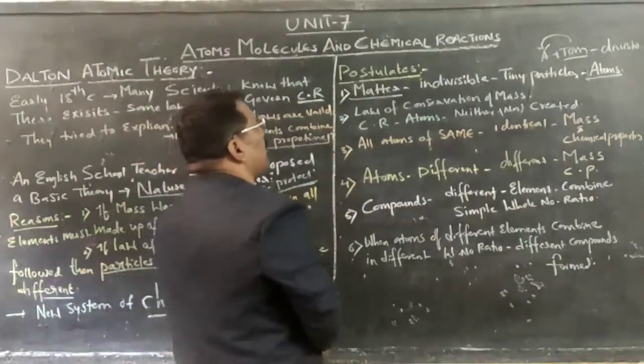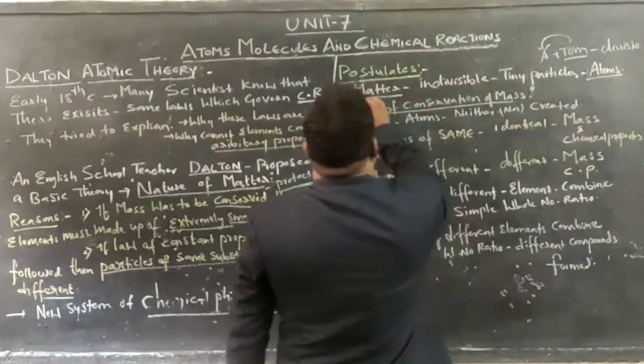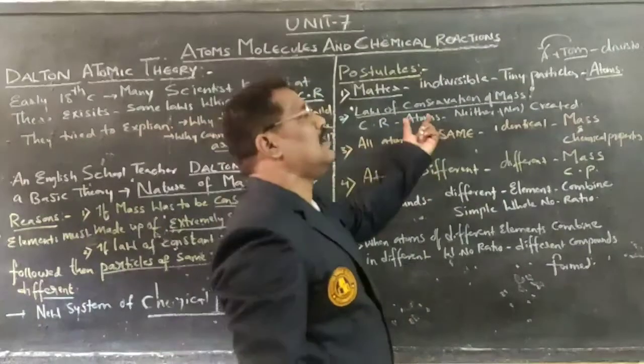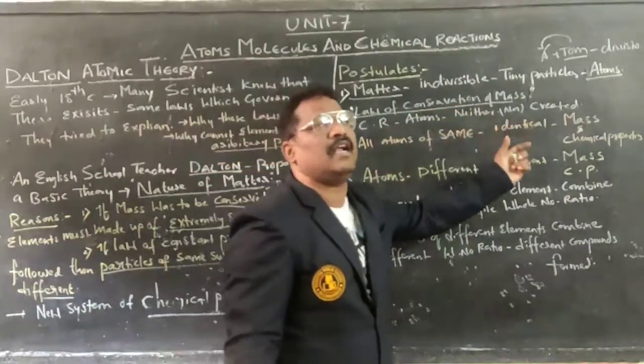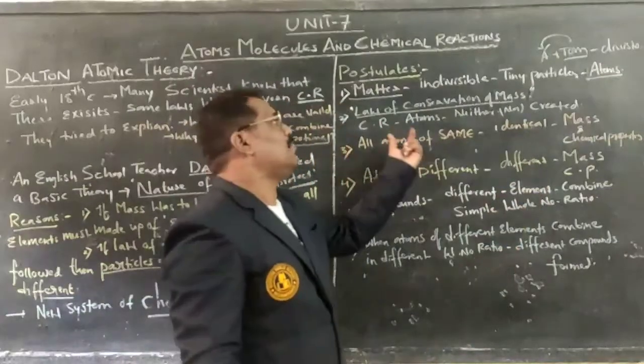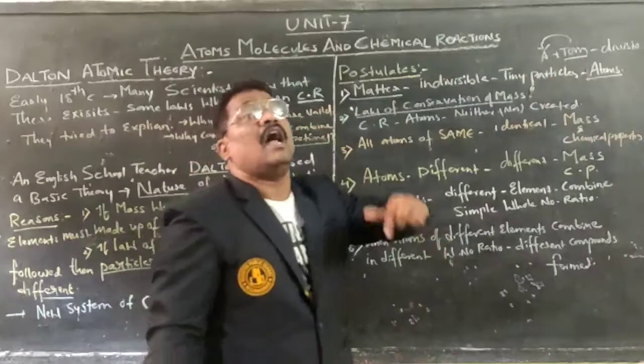Second postulate, based upon the law of conservation of mass: in a chemical reaction, atoms are neither created nor destroyed, but they can reappear in another form.